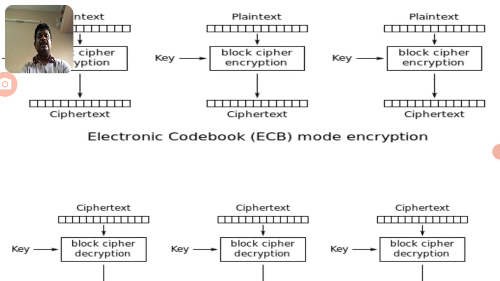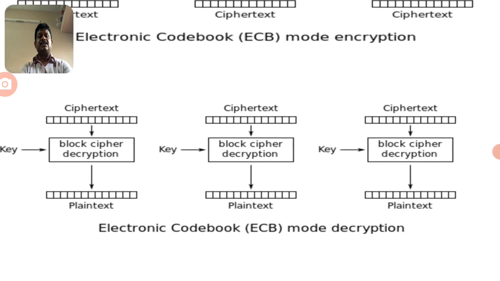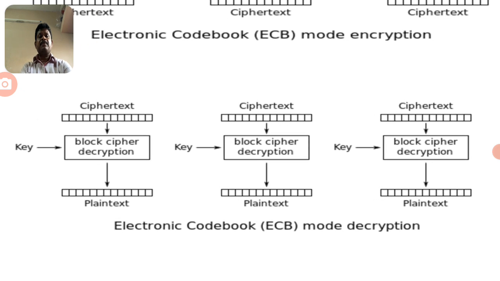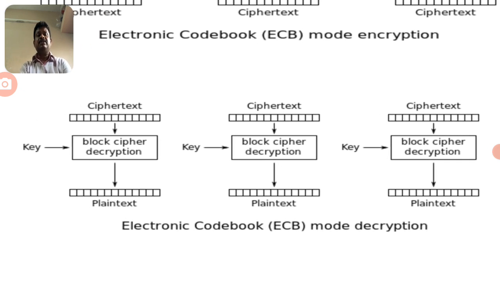And coming to the decryption model, now you can consider in the decryption identification, the ciphertext is taken as an input with the key, and the block cipher decryption is considered, that is the decryption algorithm is considered here. So we take the decryption algorithm, that is ciphertext with the key, and finally we can derive the plain text message. We will continue until the last block. Now we can combine all the decrypted data, which forms the plain text. Whatever plain text data the sender encrypted, the same data is derived here.